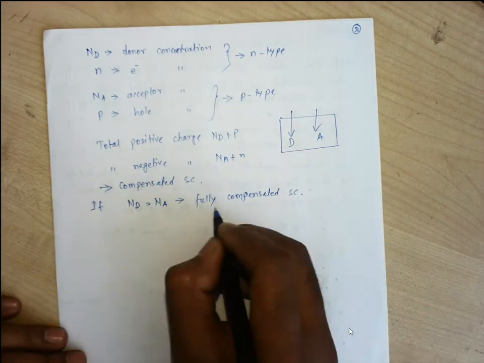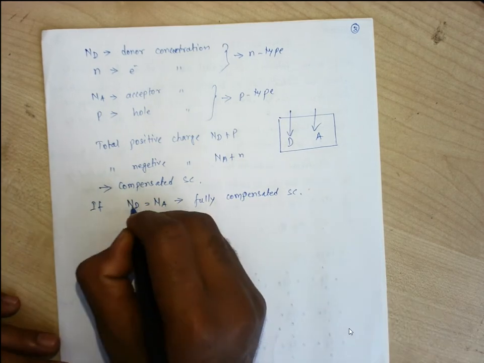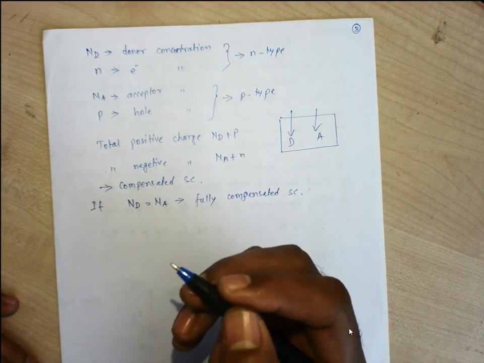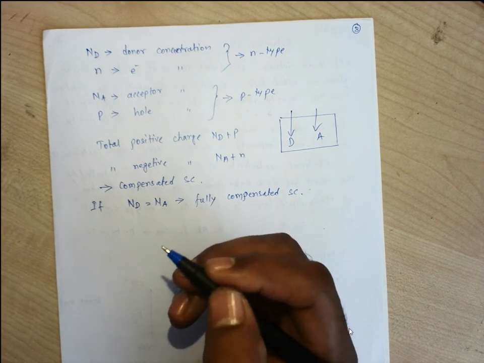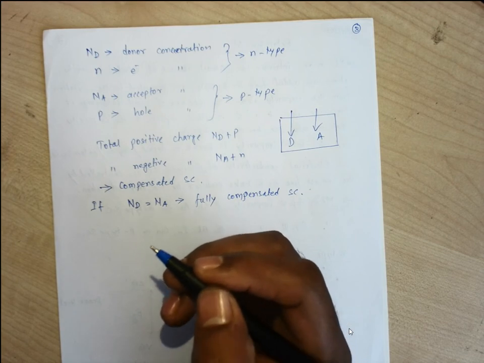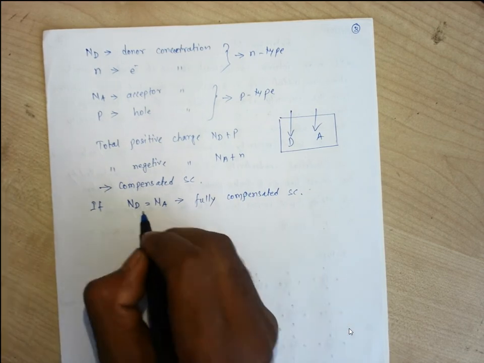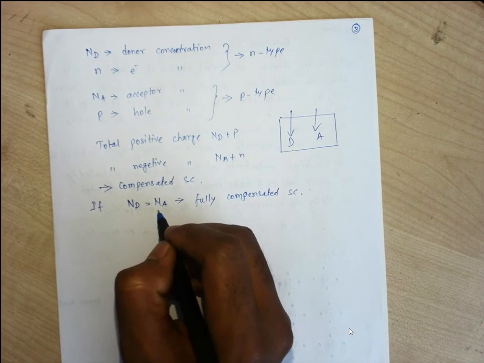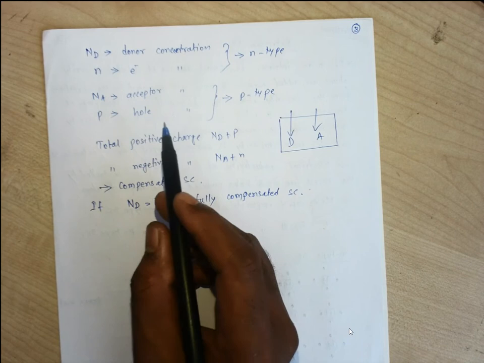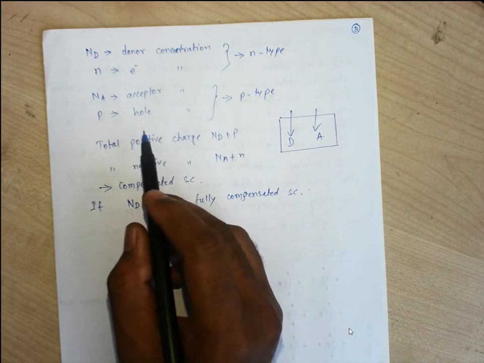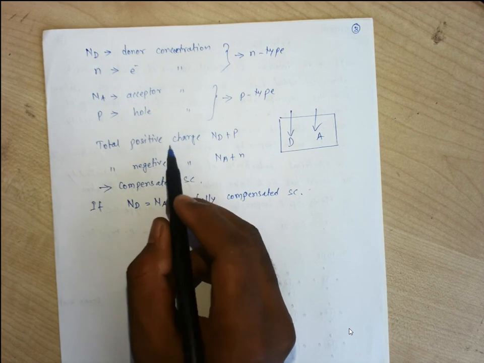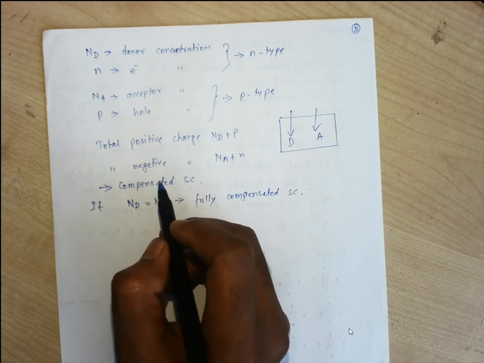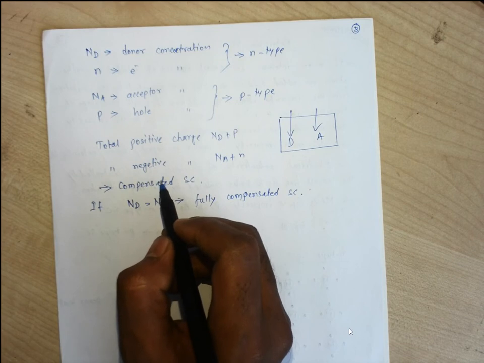Now, when this condition arises where both types of atoms are the same in number, then the extrinsic semiconductor which we have been producing will not remain an extrinsic semiconductor. Now it will start behaving as an intrinsic semiconductor, because donor impurity and acceptor impurity are the same in number. As a consequence, the generated electrons and generated holes will also be the same. Equal impure atoms will generate an equal number of charge carriers, electrons or holes. So we can say that the extrinsic semiconductor which we have now becomes intrinsic.